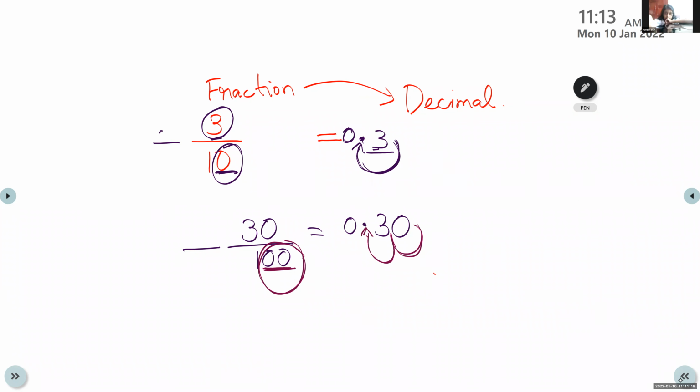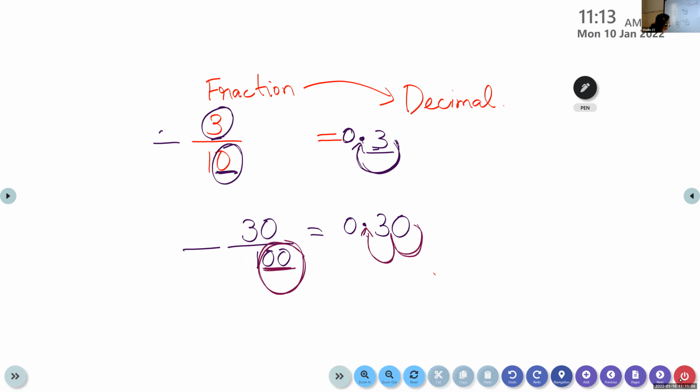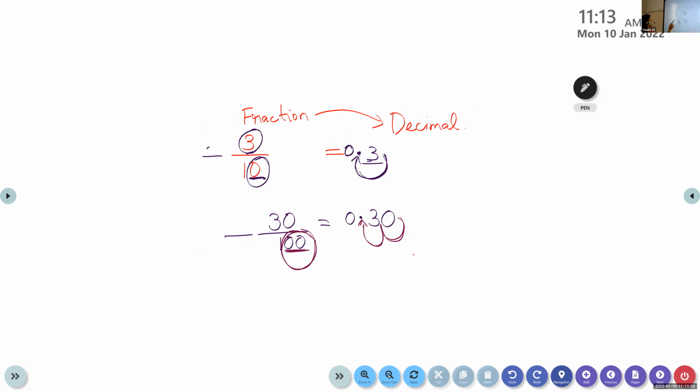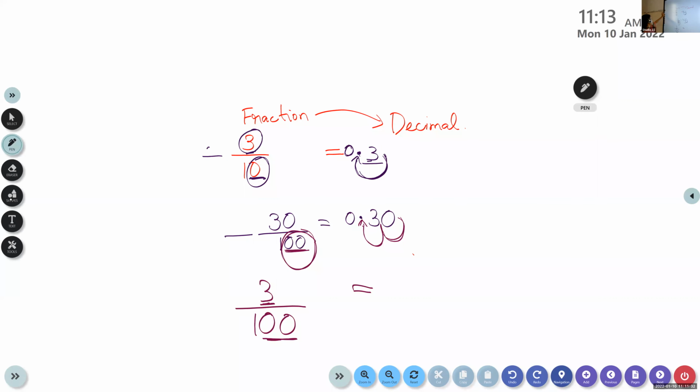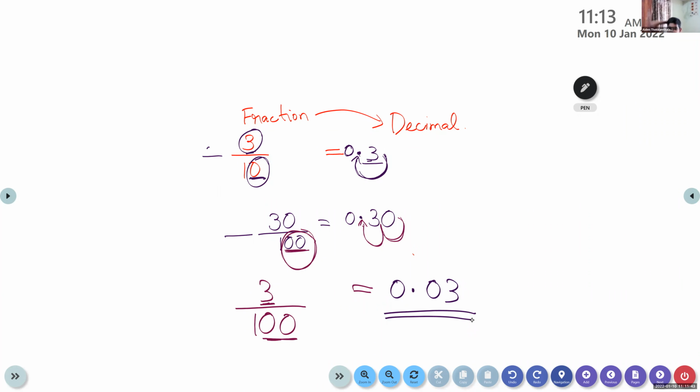But sometimes, children, look here, I have only 3, but the denominator is 100. Here only 1 digit, but here I have 2 zeros. So what is the answer? 0.03. Very good. 0.03. Yes, children. Why?